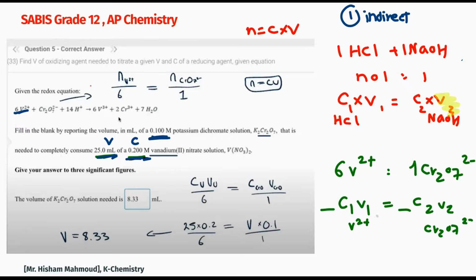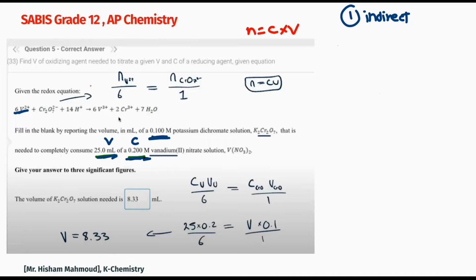Instead of 1 to 1, I will write, very easy, the number of moles of vanadium 2 plus divided by 6. And the number of moles of dichromate, that's 1 mole here, so divided by 1.